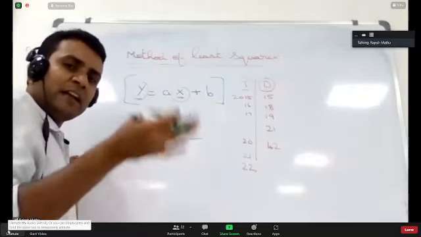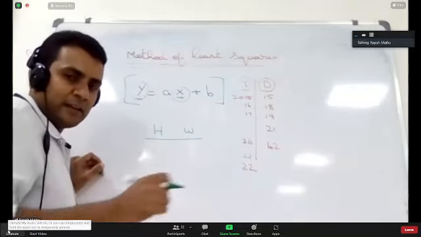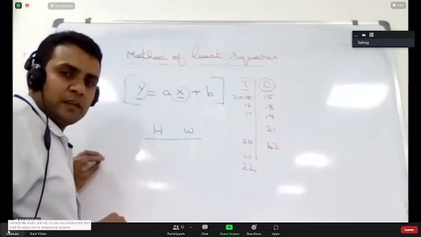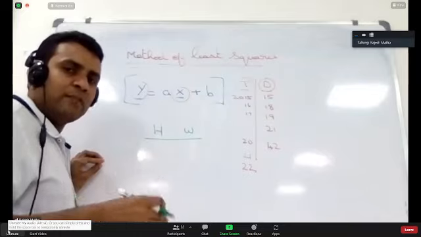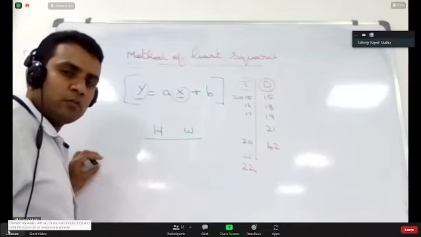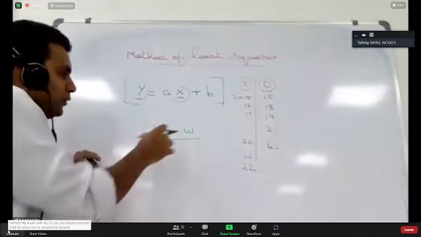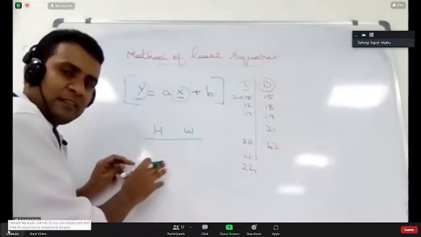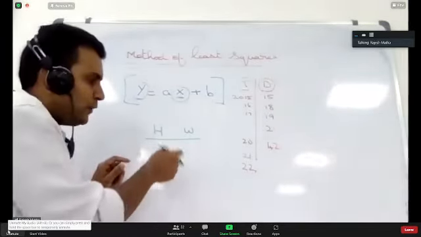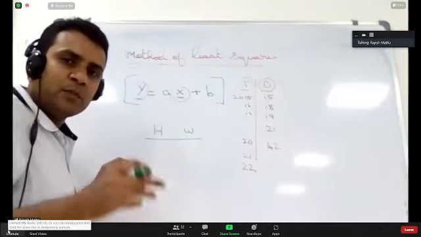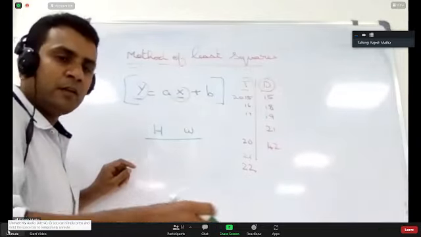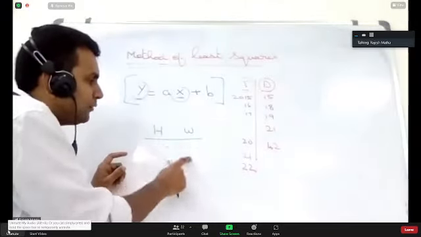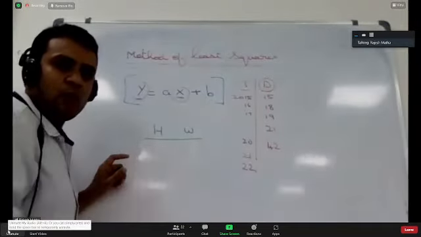What is the link? Generally speaking, if height is more, can weight also be more? Yes or no? Yes, sir. So if these are my two variables I am studying, one variable is having impact on the other. Now if I am talking about height and weight in terms of dependent variable and independent variable, which one is dependent on what? Is height dependent on weight or weight dependent on height?